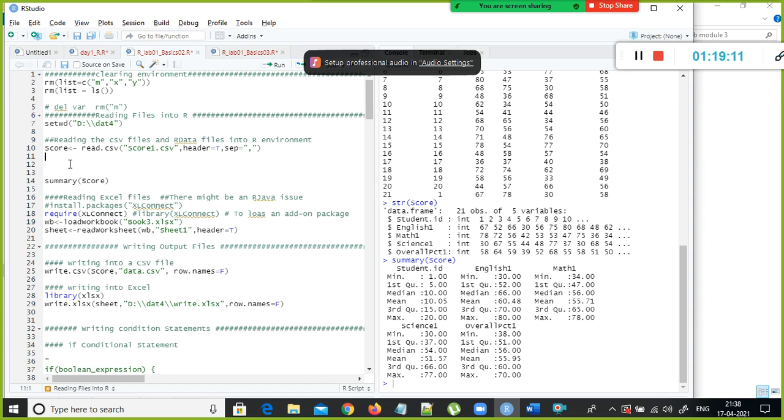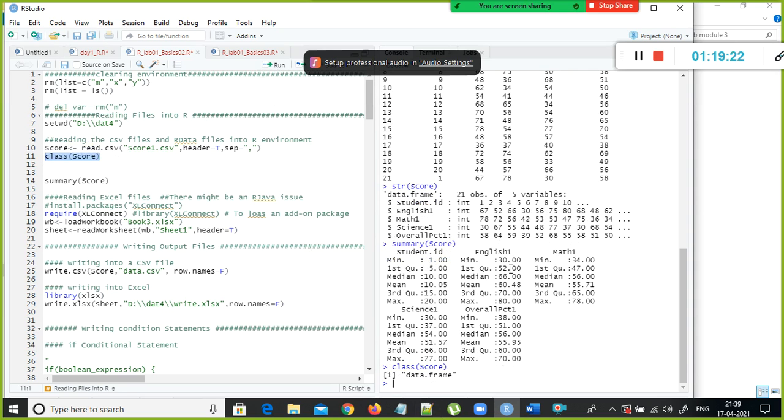Read.csv, right? So now we can check the data type of score. How can you find the data type? Use the class function, like type in Python. See, data.frame. All we did was simply read this file and store the file content into a variable called score. Since we are using read.csv, when you assign the output to a variable, this variable automatically becomes a data.frame, like Python pandas. Only the syntax is different: in pandas it is read underscore csv, but here it is read dot csv.